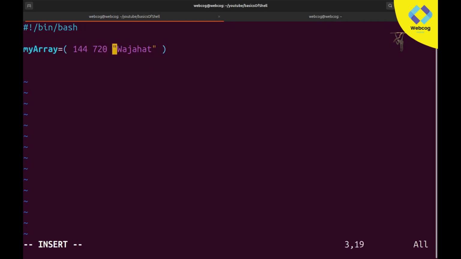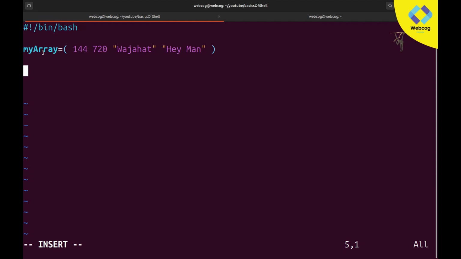You can follow the same principle for adding more values. If you want to add more, add a space again. I am going to type this string as hey man. I want to keep it short; I don't want a long string there. So you can see in our array we stored 4 values. First one is 144, second one is 720, third is the Wajahat string, and fourth is Hey man. So we have stored 4 values in a single variable. Alright, so this is an array. Our array has been created. So let's print out this array.